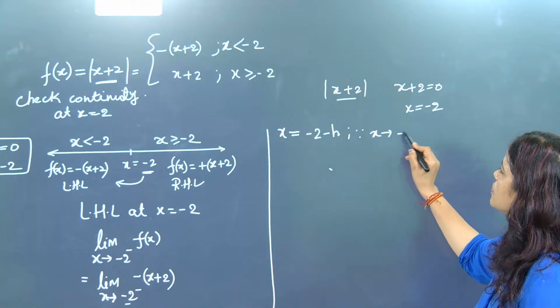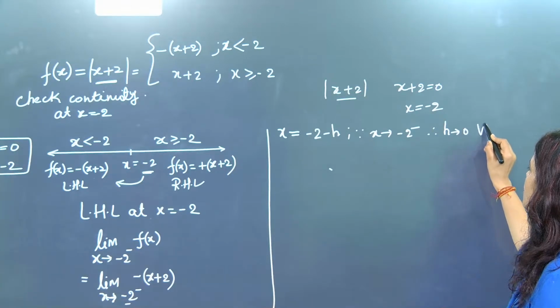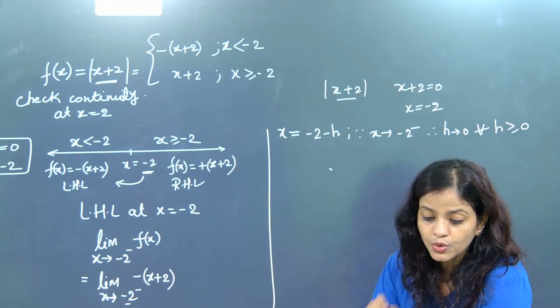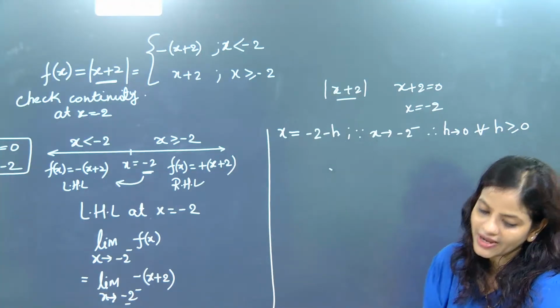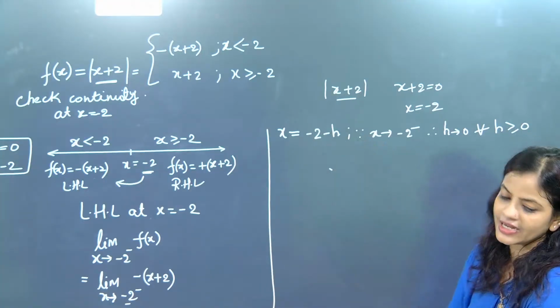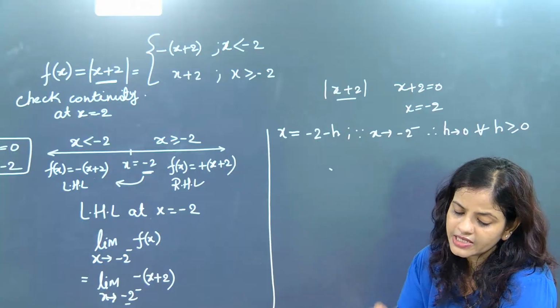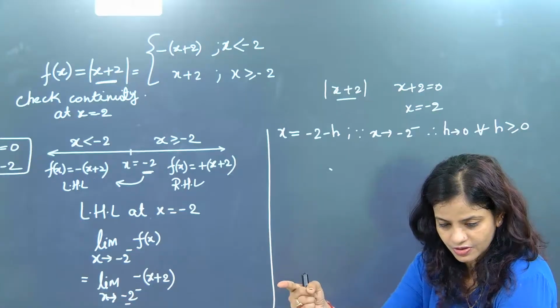Now you will say, since x tends to -2 minus, therefore h tends to 0 for all h greater than or equal to 0. That means I want to go left of -2. So what did I do? I subtracted h. The moment I subtracted h, sure shot, because -2 is a number, anything subtracted from -2 will exactly go left. Understood?